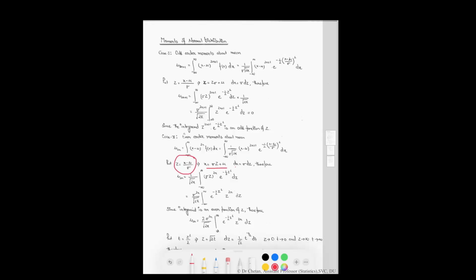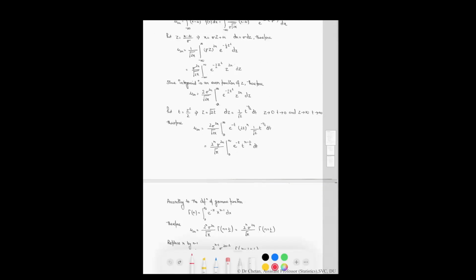x is equal to this quantity, dx is equal to this quantity. Put this value in this equation. We will get this. After solving this, we get this value. Since this is an even function, we can change the limit from 0 to infinity instead of minus infinity to infinity and multiply by 2, because it is an even function.